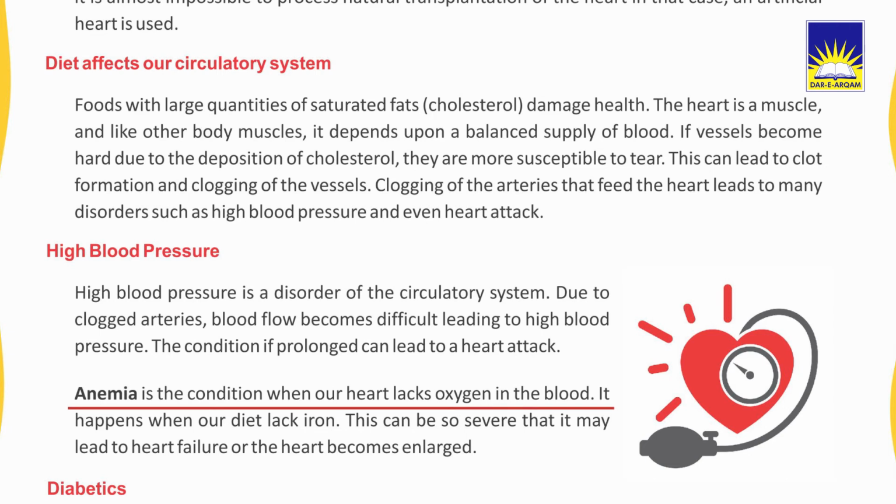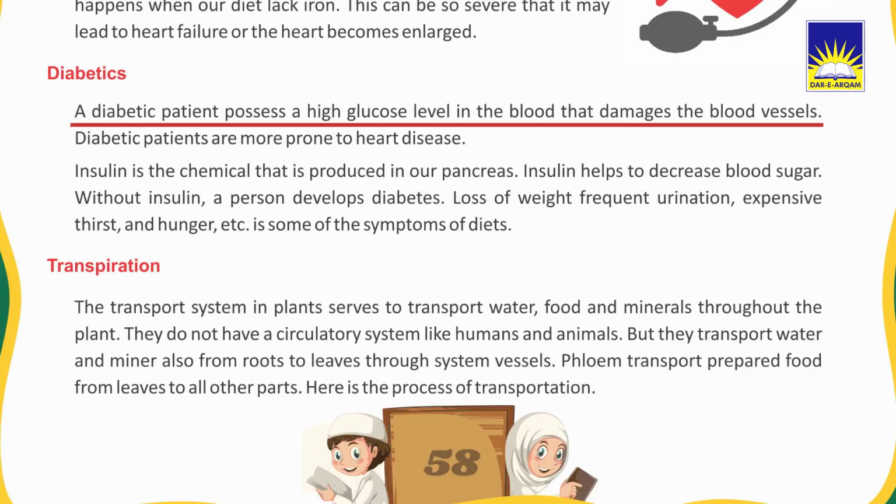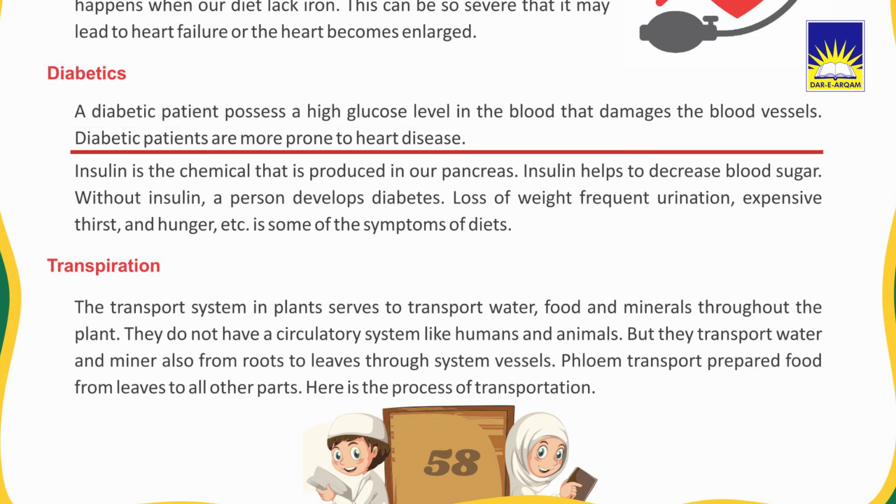Anemia. Anemia is the condition when our blood lacks oxygen. It happens when our diet lacks iron. This can be so severe that it can lead to heart failure or the heart becomes enlarged. Diabetes. A diabetic patient has a high glucose level in the blood that damages the blood vessels. Diabetic patients are more prone to heart disease.